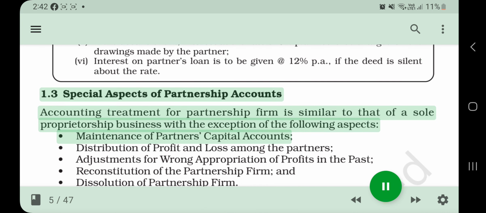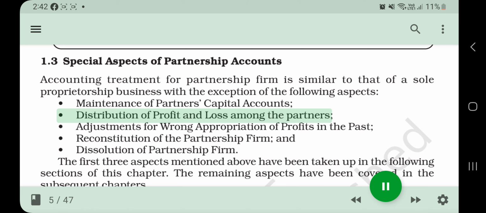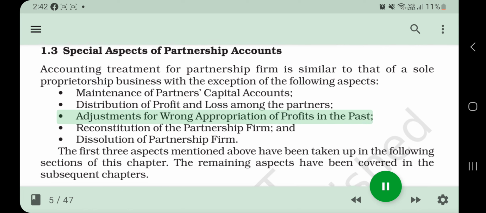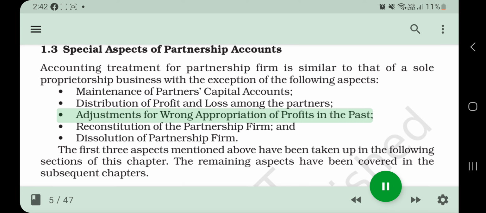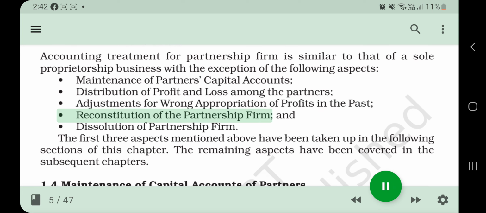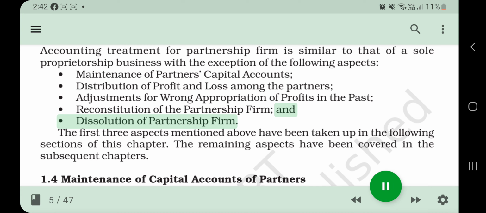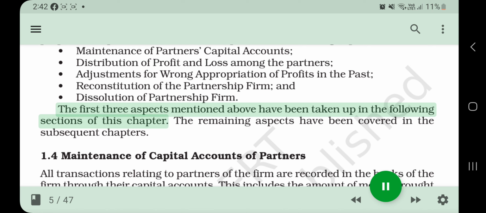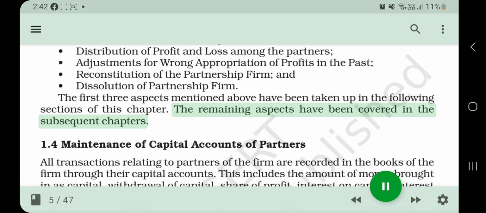1.3 Special aspects of partnership accounts. Accounting treatment for partnership firm is similar to that of a sole proprietorship business with the exception of the following aspects: maintenance of partners' capital accounts, distribution of profit and loss among the partners, adjustments for wrong appropriation of profits in the past, reconstitution of the partnership firm, and dissolution of partnership firm. The first three aspects mentioned above have been taken up in the following sections of this chapter. The remaining aspects have been covered in the subsequent chapters.